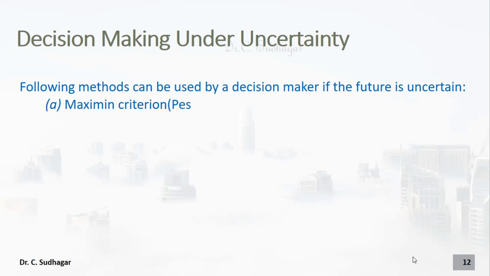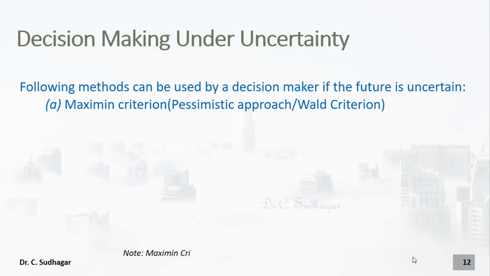The first method is called maximin criterion or pessimistic approach or Wald criterion. The maximin criterion has a pessimistic approach. Pessimistic means we think that everything will go as the worst situation in the market, and even if the worst situation happens, how much maximum profit can we expect from the market. That is called the pessimistic approach. Note that the maximin criterion can be applied only to a profit payoff table.